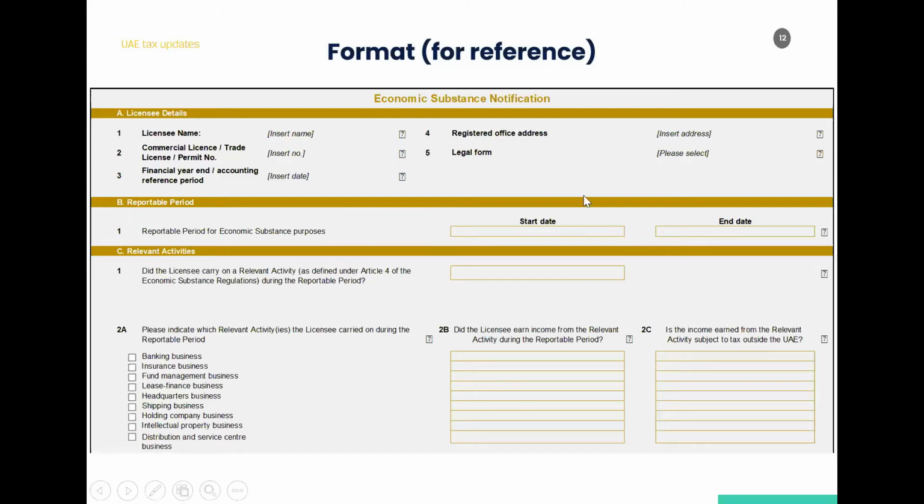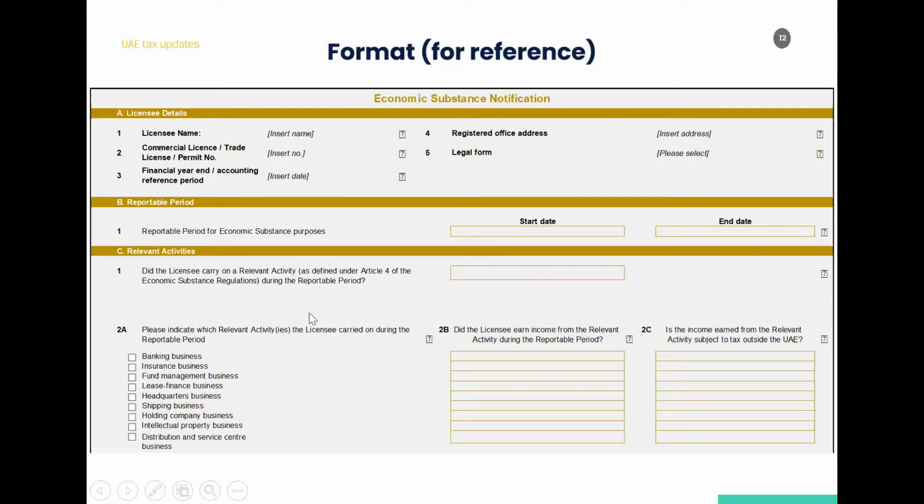So moving to the next row, relevant activities. This says: did the licensee carry on relevant activity during the reportable period? So you have to say yes or no, as the case may be. The list of relevant activities, Bhavna has spoken about it earlier in the slides, and it is also mentioned here down below. So if it applies in your case, you have to say yes or no in this point number 1.